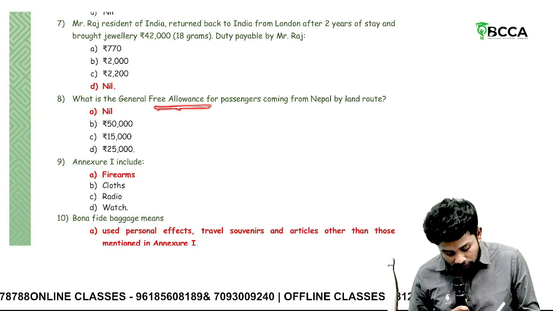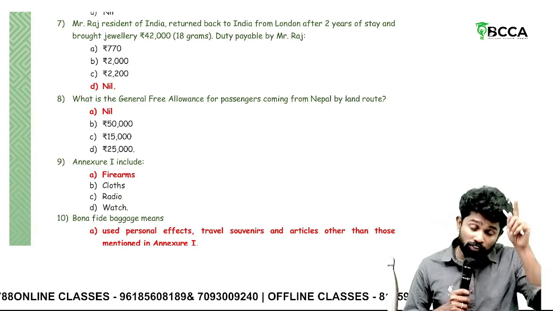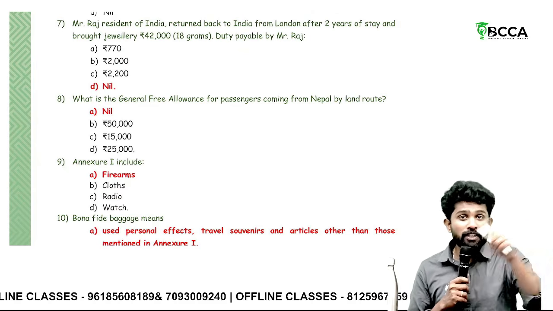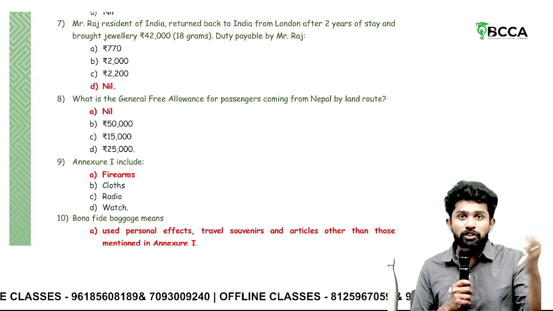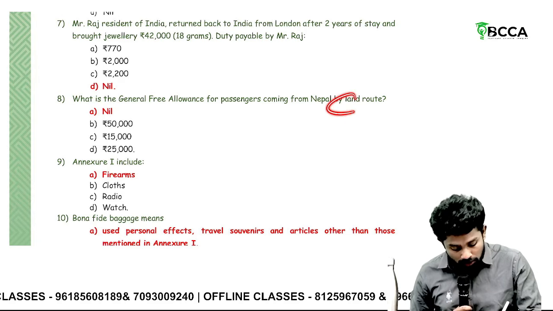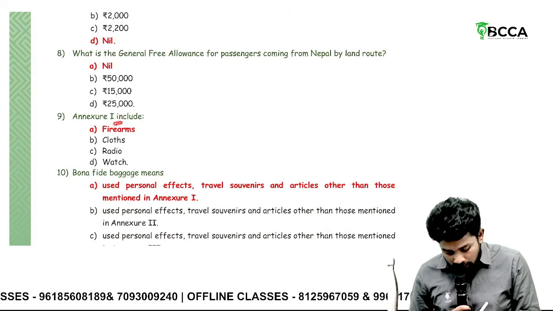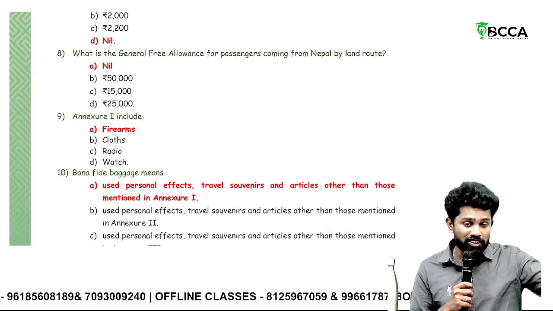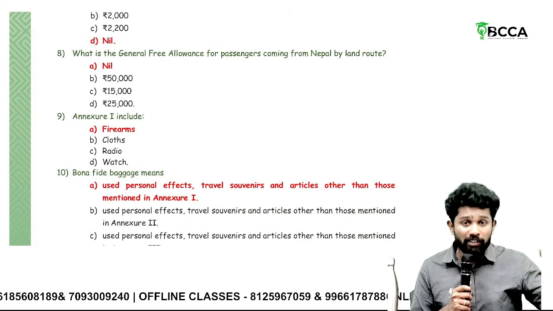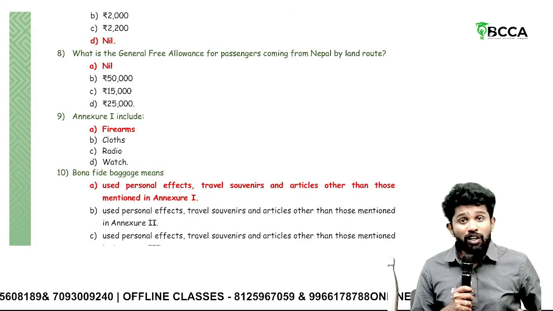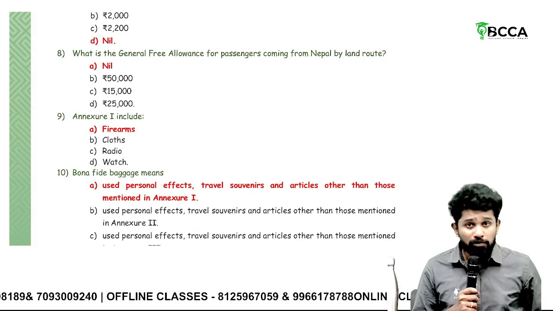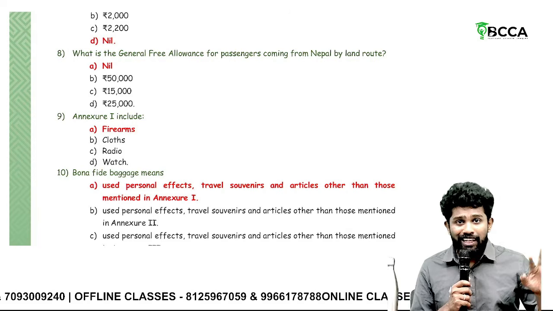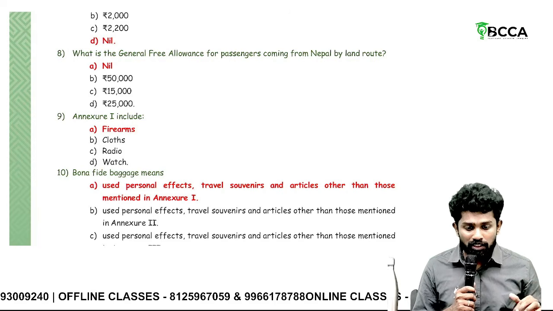What is the GFA for passengers coming from Nepal and Bhutan? From Nepal and Bhutan 15,000 only, but if they are coming through land route, nil. From Nepal and Bhutan they should come through a flight only. So if they are coming through land route, then it is not allowed, nil. Annexure 1 includes firearms, cartridges in excess of 50, cigarettes in excess of 100, cigars in excess of 25, tobacco in excess of 125 grams, alcohol in excess of 2 liters, jewelry in any form, gold in any form other than jewelry, then LCD, LED. So all these will come under Annexure 1.